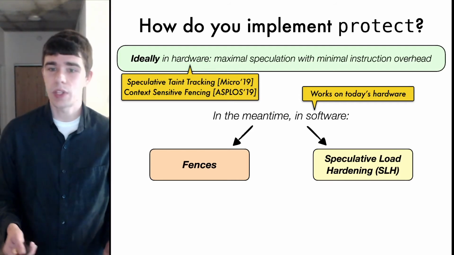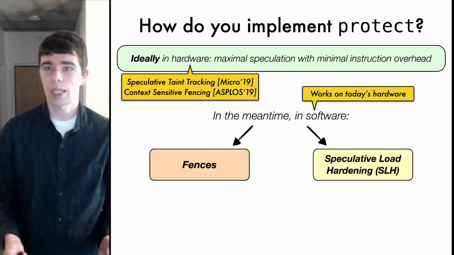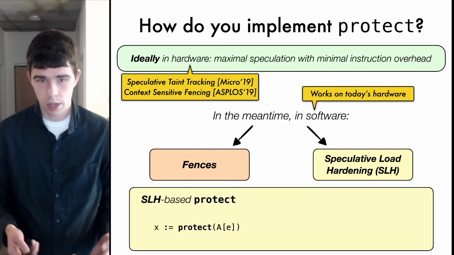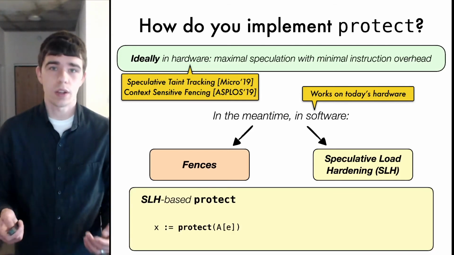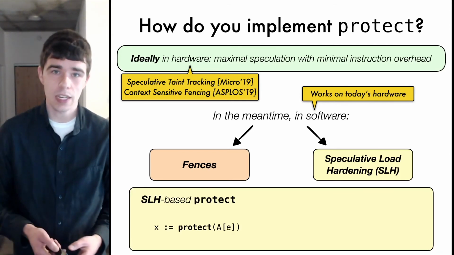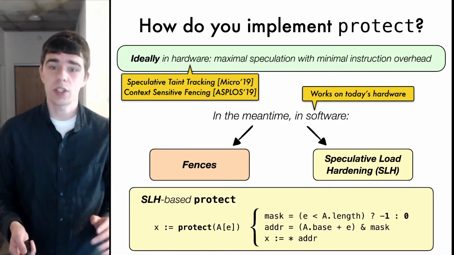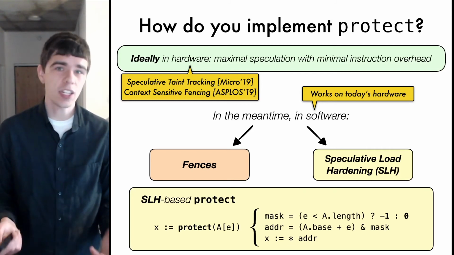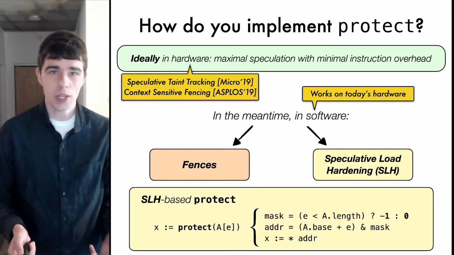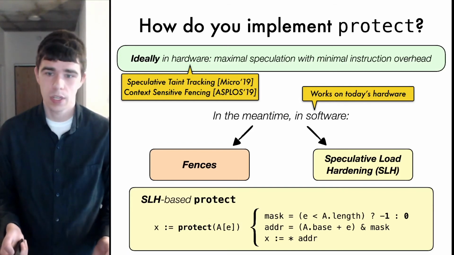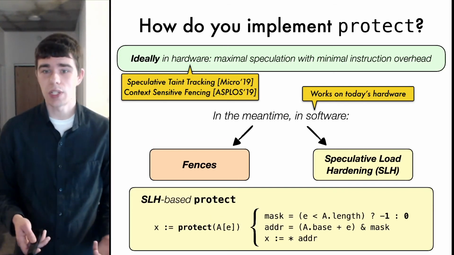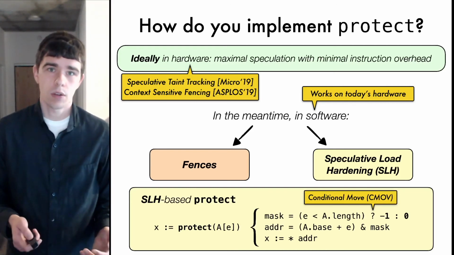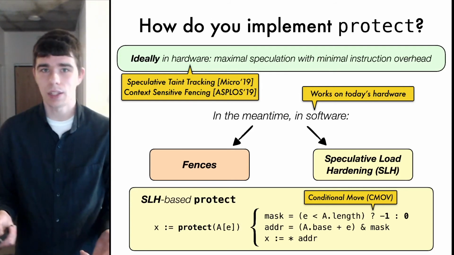We also experimented with using speculative load hardening, or SLH, to implement protect. And I will briefly explain how SLH works. In order to use SLH to protect this array read here, A sub E, we replace it with this 3 instruction sequence. And what these instructions essentially do is they conditionally mask the address to 0 based on the result of a bounds check. The important thing to notice about this code is that we use a conditional move, or cmove, instruction on x86, which ensures that we can't misspeculate the value of the mask.